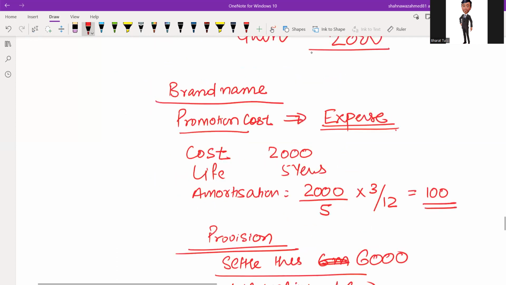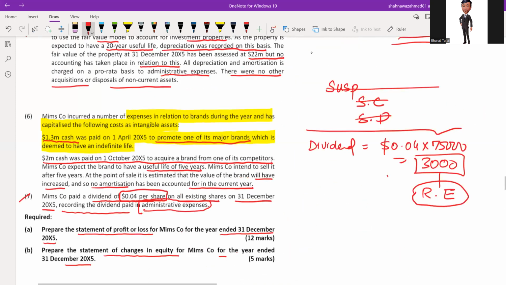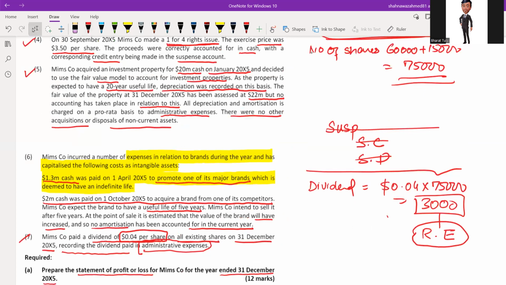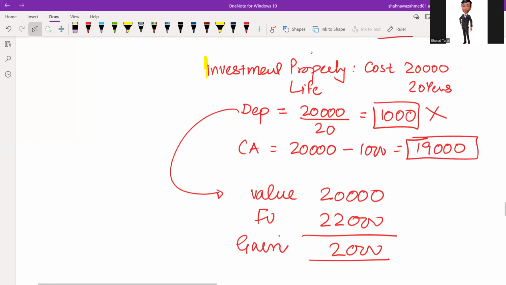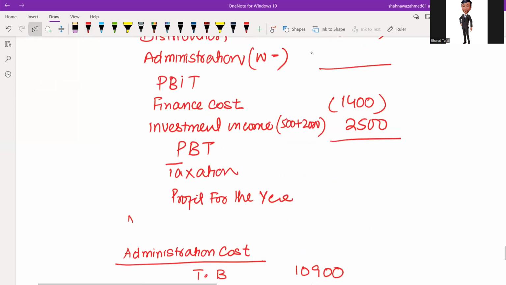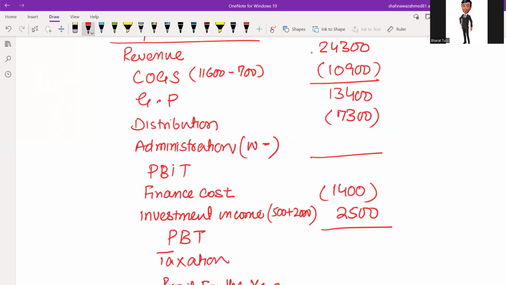All the outcome from the adjustment related to investment property. So my investment property value done, investment income, administration cost is done, is 9700. Expense is more than gross profit. So there is overall loss before tax.